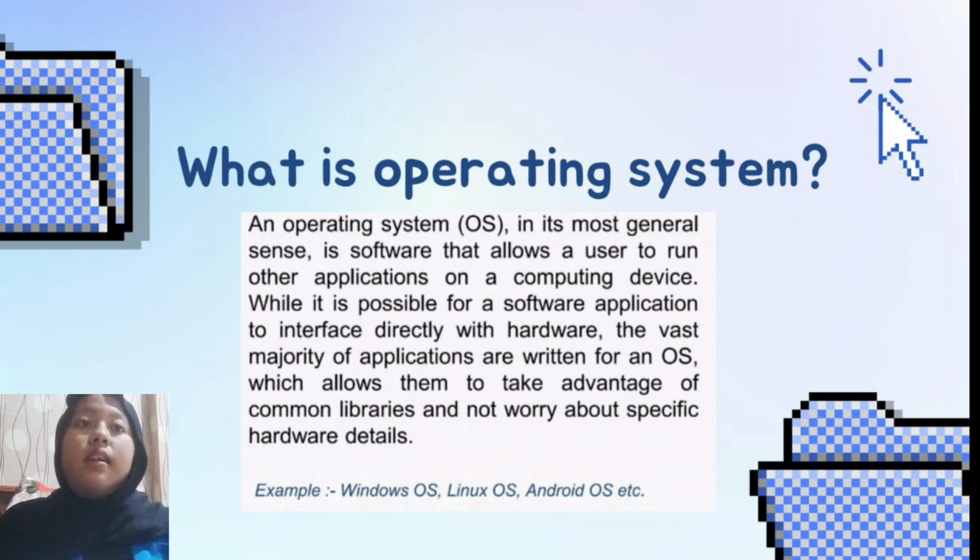What is an operating system? Let's take a closer look at the most important system software, the operating system or OS. An operating system is the software that acts as an intermediary between the computer hardware and the user. It helps run application software and coordinates all the hardware components of a computer.